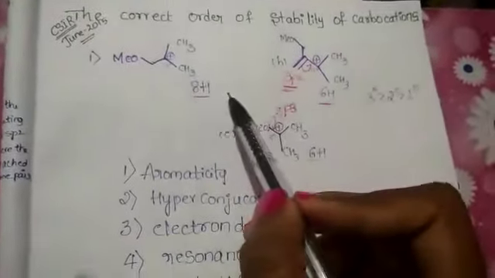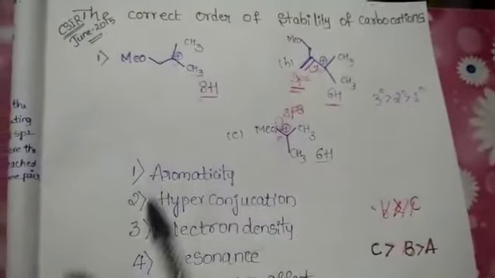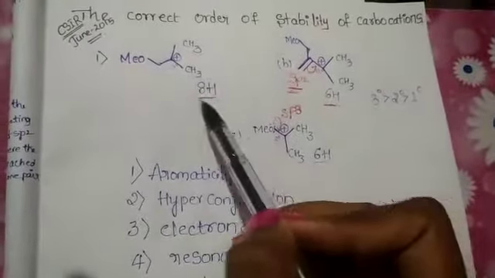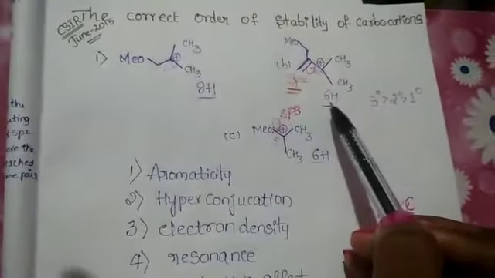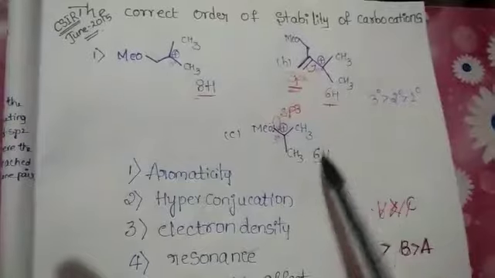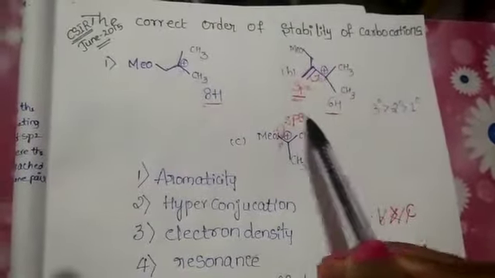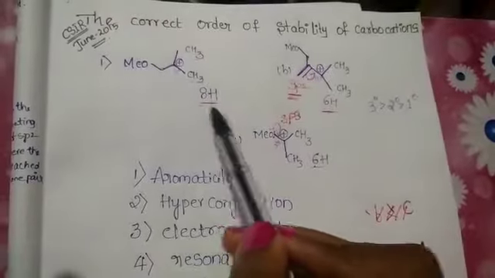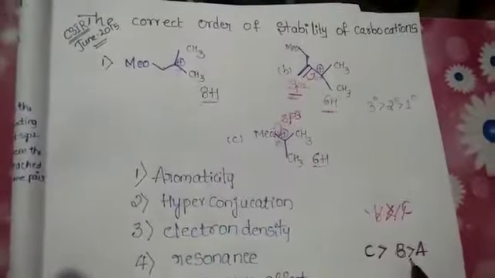I will explain once again, listen carefully. Here all are tertiary carbons. We consider these 5 characters. First we consider the number of hyperconjugated structures. Here 8 hyperconjugated structures, here 6, here 6. This is least stable because there is no resonance. I can write this.